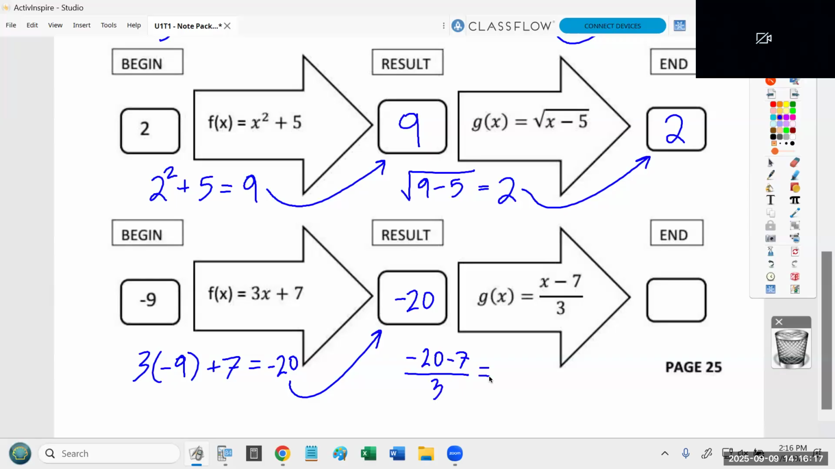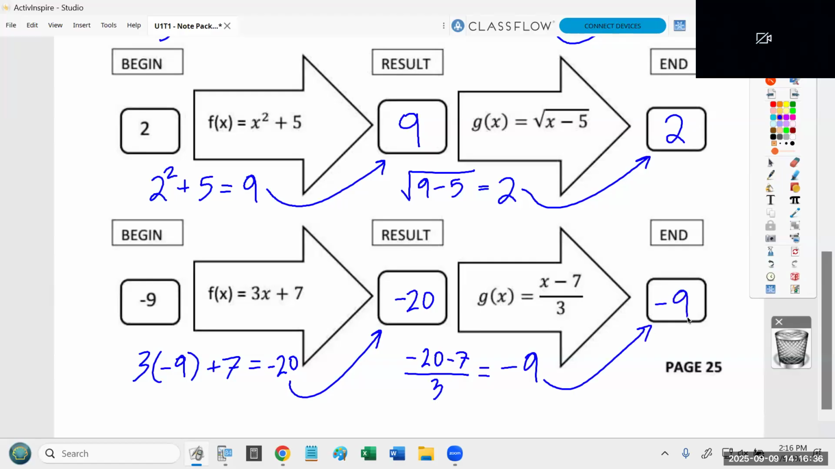Now, this is where a lot of people might make a mistake if you're depending on the calculator. Let me make something very clear here. If you do -20 minus 7, you get -27. And -27 divided by 3 is -9. So it absolutely is supposed to work.